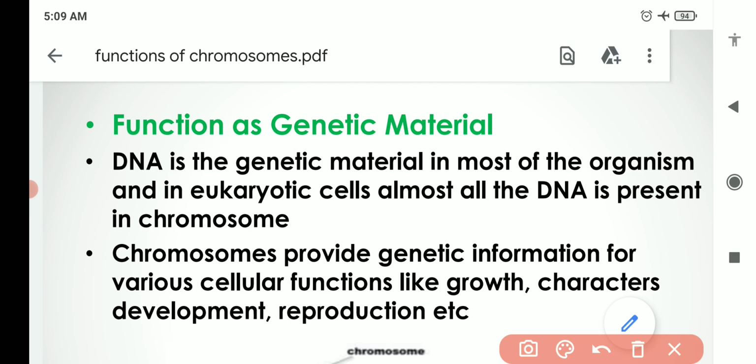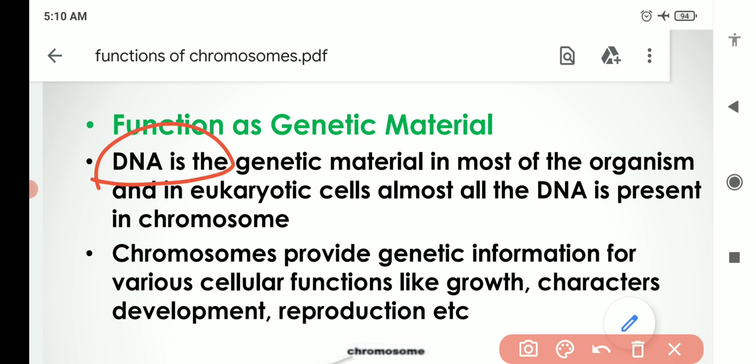The information is stored in the form of genes in the DNA, and this DNA resides in the chromosomes. In eukaryotic cells, these chromosomes are present in the nucleus. So they function as a genetic material. DNA is the genetic material, and where is this DNA present?